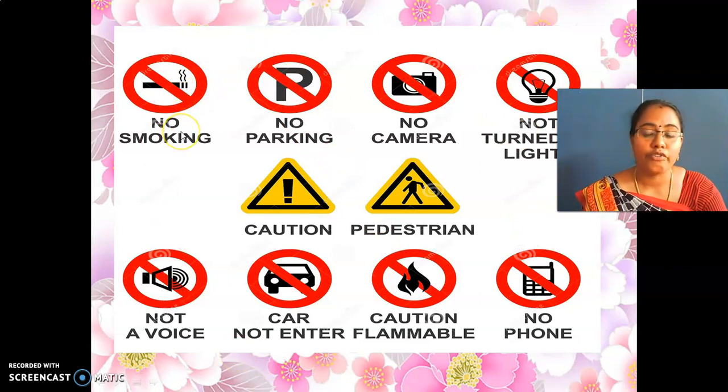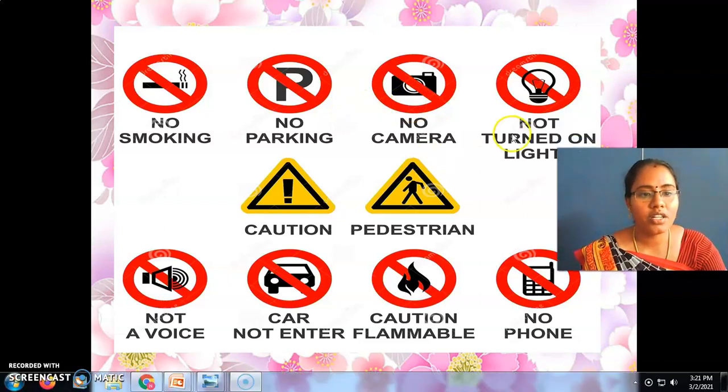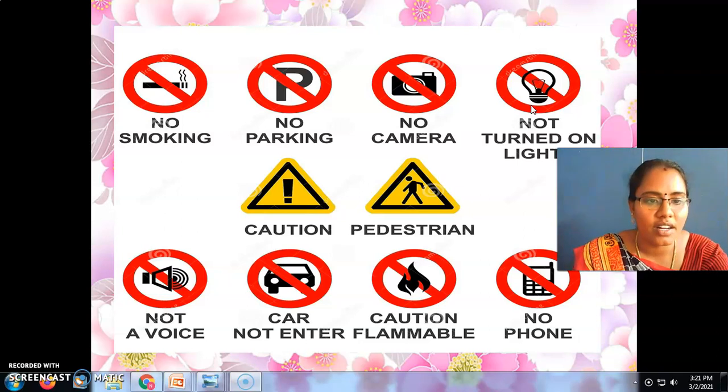Here are some symbols, which denote some information, my dear children. See here, this is for no smoking. This is no parking. No camera, which means we should not use a camera in that place. No lights, which means here you should not turn on lights. Some people switch on the lights even in the daytime while traveling to some places. So we should not do like that.